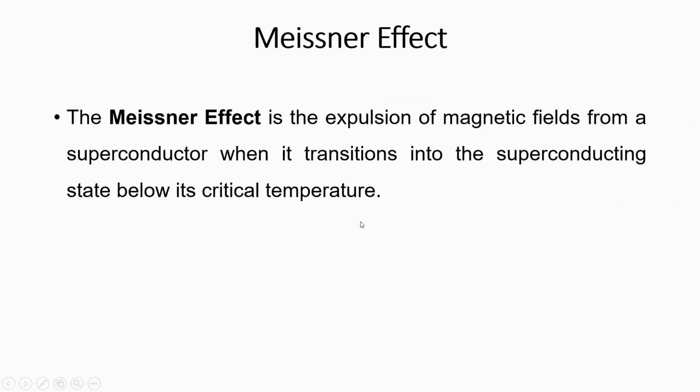Now, what is the Meissner effect? That is what we are going to learn. The Meissner effect is the complete expulsion of magnetic fields from the interior of a superconductor when it transitions into the superconducting state below the critical temperature. When the material becomes a superconductor, it has the ability to expel all the magnetic flux lines from its interior below the critical temperature. I will show you the figure, then it will be more clear to you.